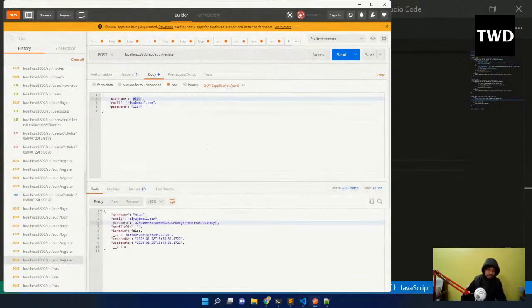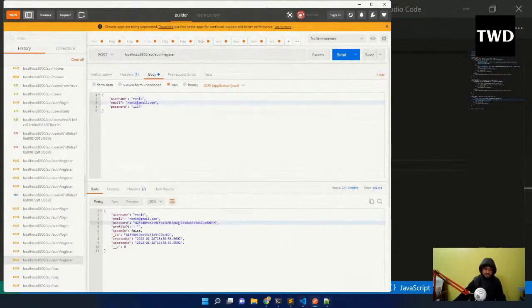Let us have some 10 users. Okay, so we have a lot of them here.